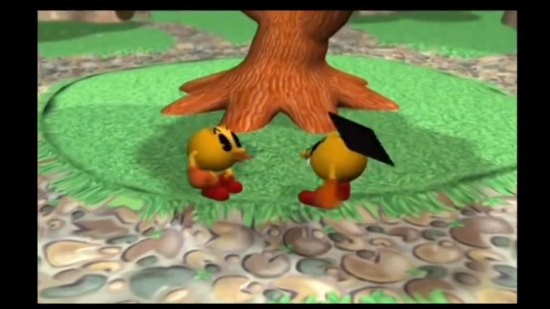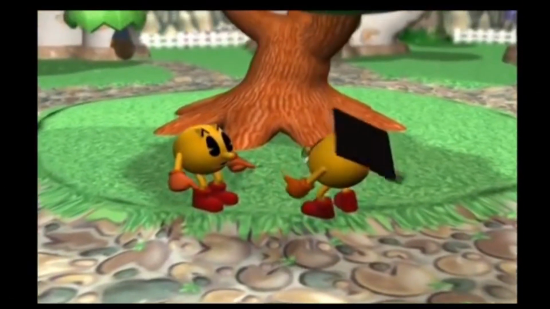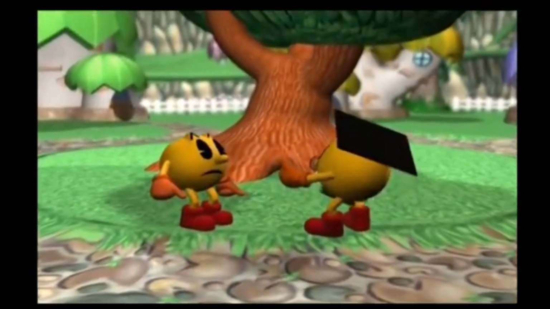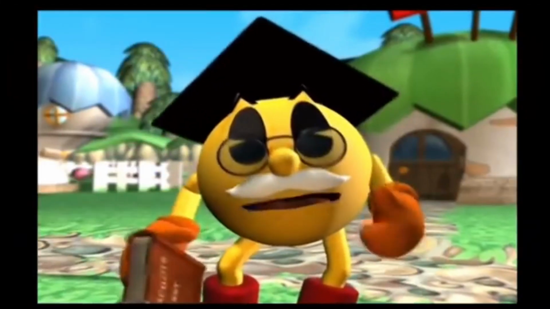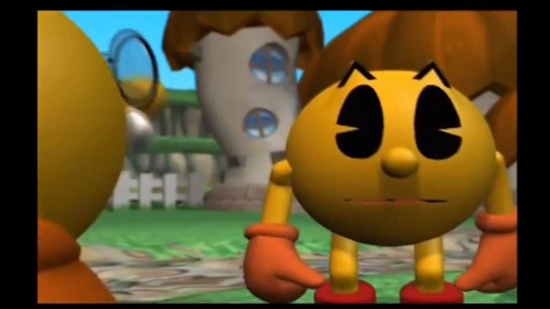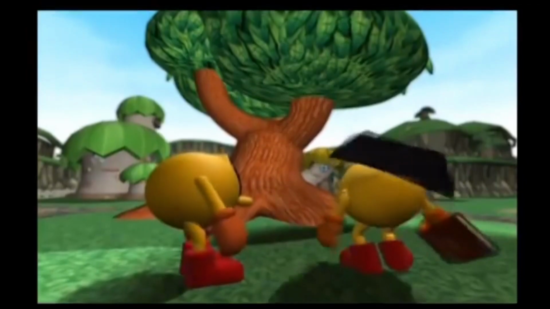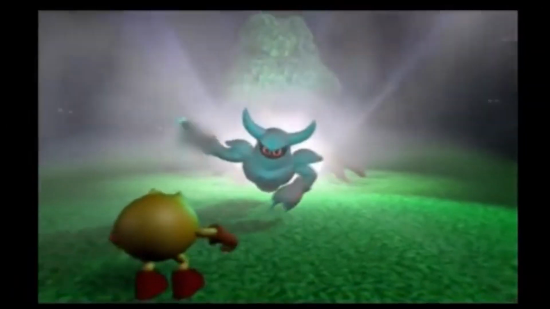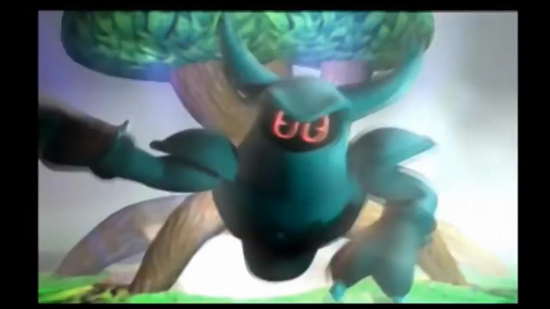Once again, even as Pac-Man is older in Pac-Man World 2, Professor Pac is still teaching Pac-Man stuff about the Pacs. He's still teaching him to be a better Pac, to defeat the ghosts. He's still teaching him stuff. Classic traditional thing. Pac-Man defeats Spooky at the end of the game, and Spooky will always be like the greatest Pac-Man villain ever. Spooky really needs to return.